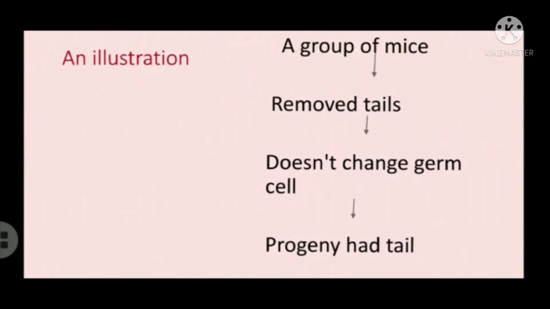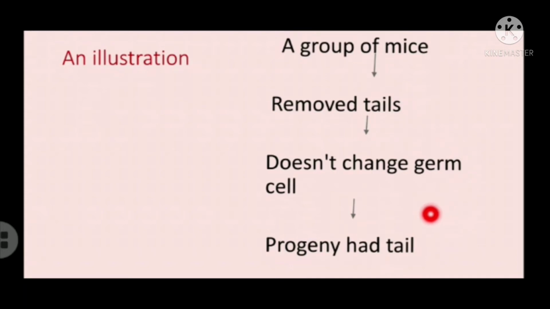Next, this is an illustration to show that acquired traits are not passed to the generations. Consider a group of mice, and surgically we remove the tails of the mice, and for a few generations the mice were without tails. When the mice without tails reproduce, what happens?